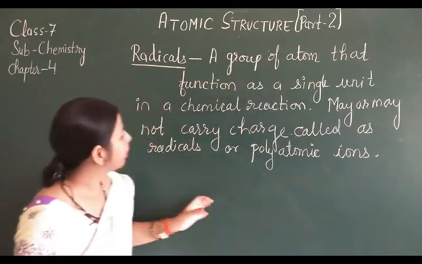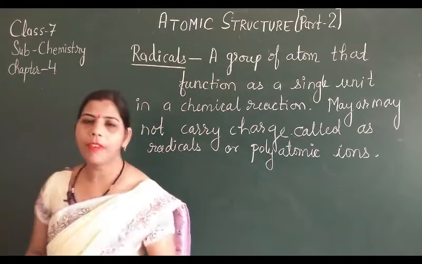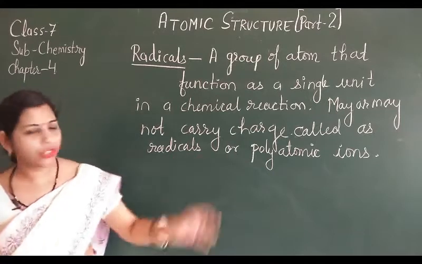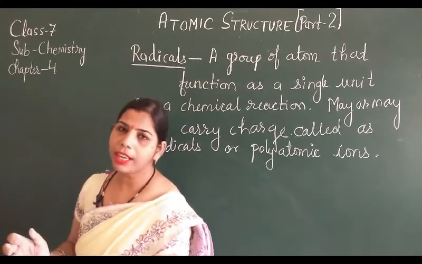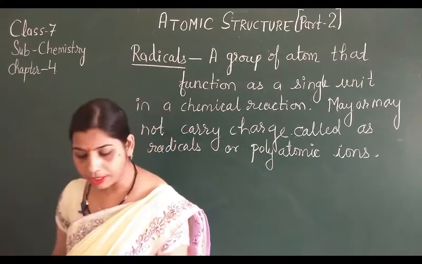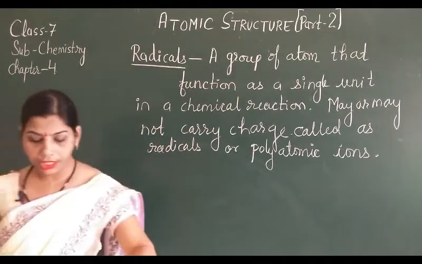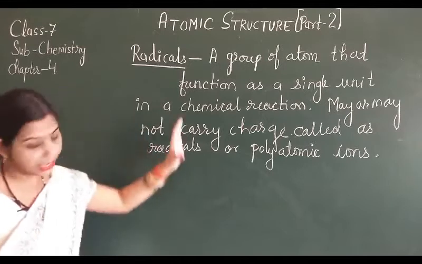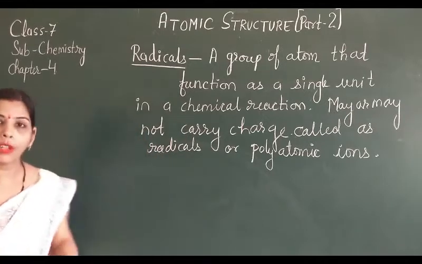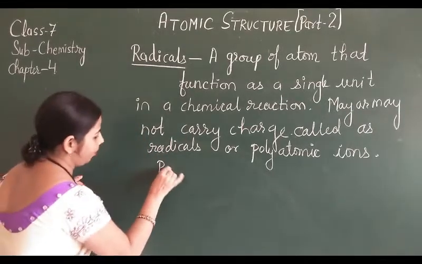So that means a group of atoms that may function as a single unit, it works like a single unit, but exactly what is it? It is normally a radical. Just like I am going to talk about potassium nitrate.